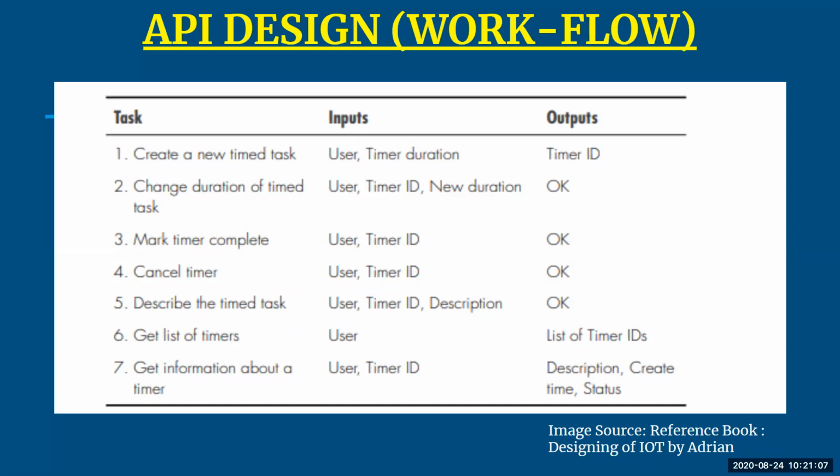Next, cancel the timer. It's exactly the opposite of your task 3. So here again the details are going to be the same. The only thing is that here you're going to cancel the task. In task 3 you have set your task timer.